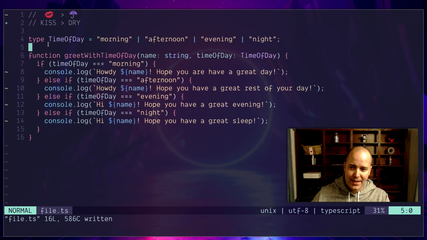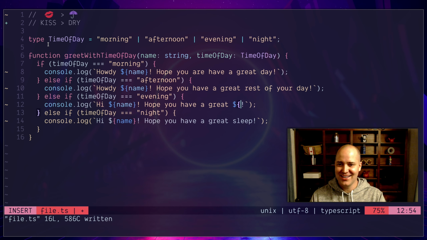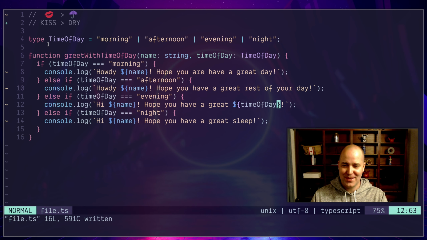I find my inclination is often to look at pedantic things I can change, really small things that are going to dry things up, but they often don't make a difference that makes a difference, if that makes any sense to you. And sometimes they make things actually a lot worse. Like the worst example I can imagine here of somebody drying this up saying evening, well, you're repeating yourself. So then here we can say time of day. Then we go there. In this case, we haven't had to repeat the word evening. We've just dried this thing up.